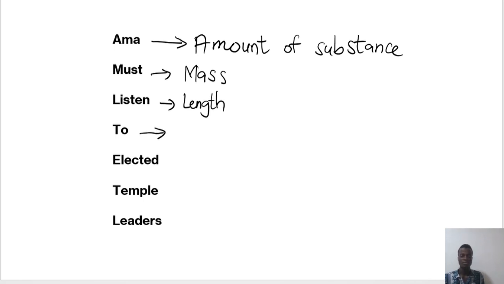Then the next one is time. The two for time. Okay, it doesn't rhyme actually, but it's something you need to put in there to make sure the acronym works, right? So T, there are only 2 T's inside. One is time. Elected is electric current. That's what we use for the elected.